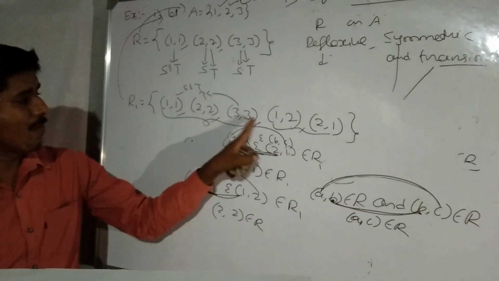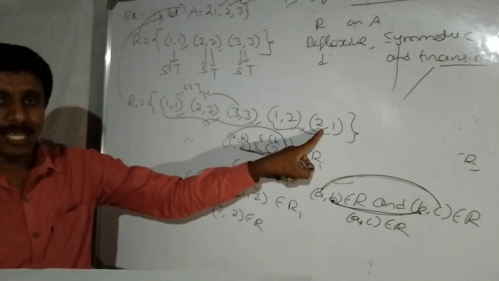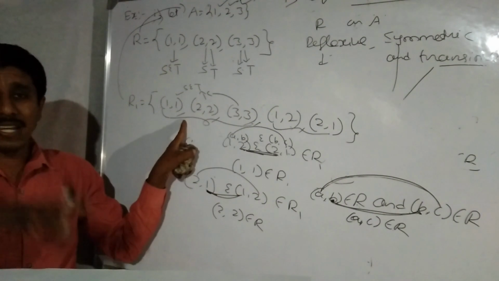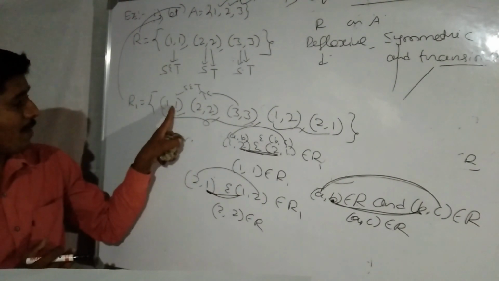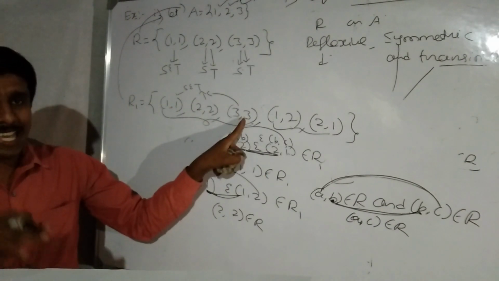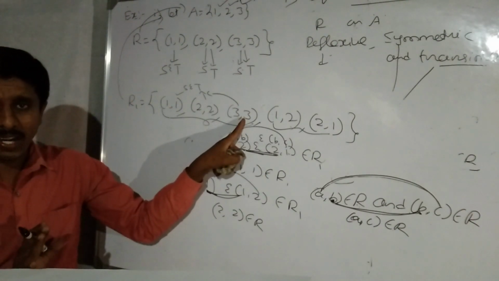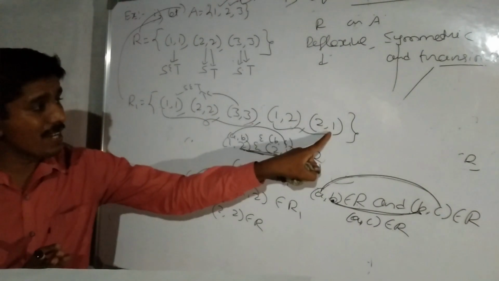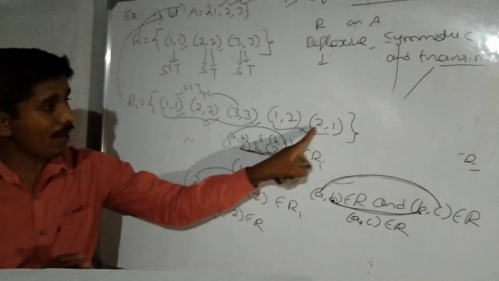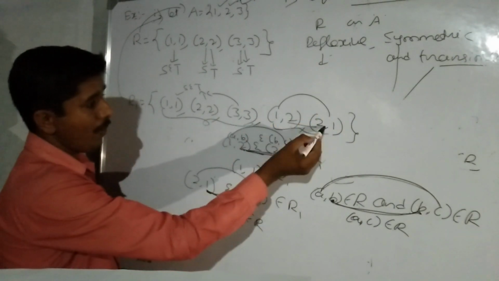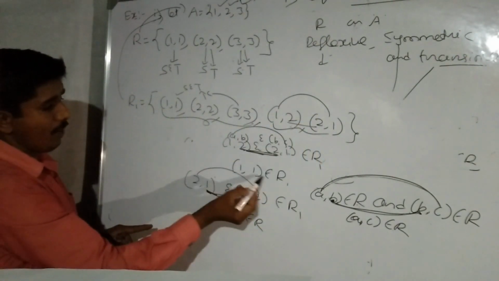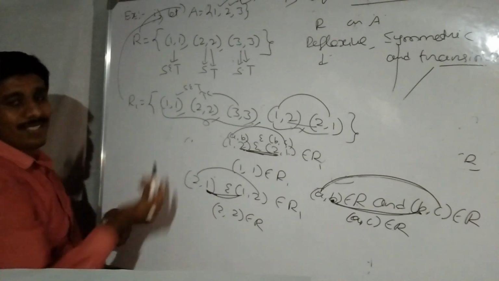Symmetric, A,B and B,A: every element satisfies the symmetric condition. Next, coming to transitive, the first three elements satisfy the transitive condition since the first element equals the second element. Next, for the other two, the middle elements are equal, 1,1, and 1,1 belongs to the relation, so it is transitive.